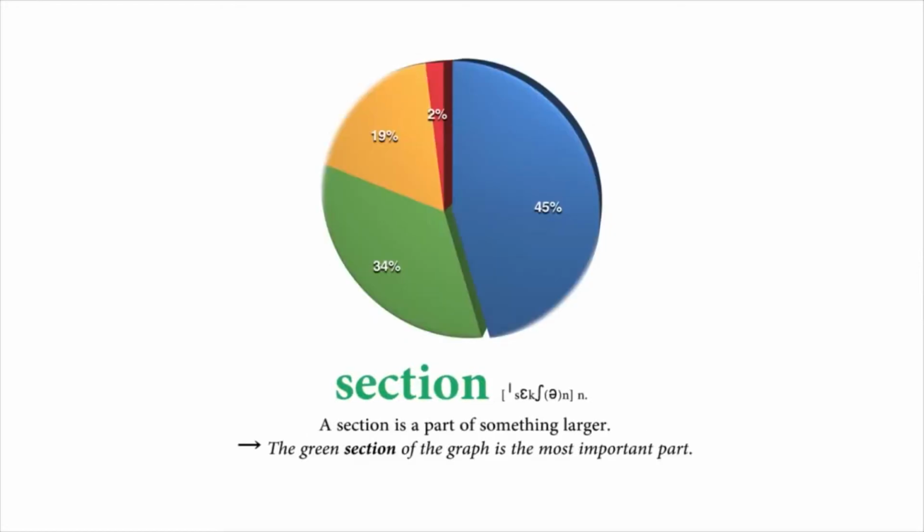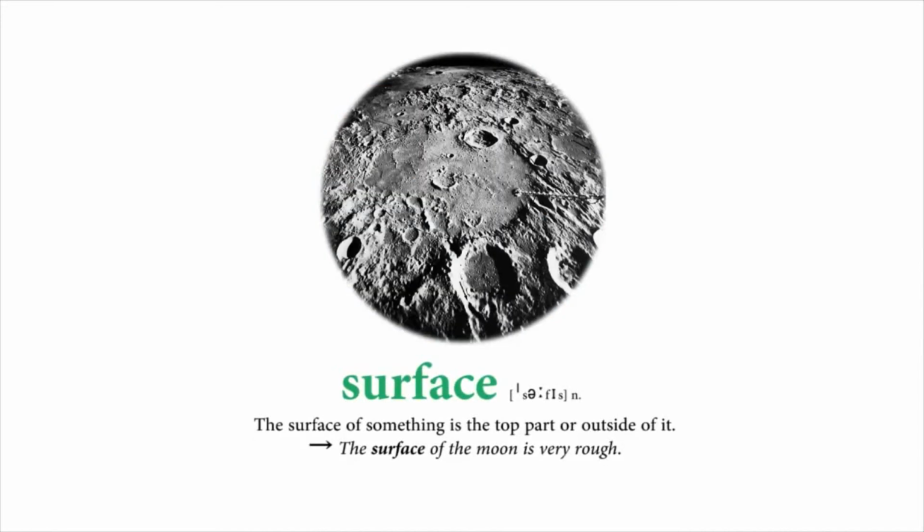Section. A section is a part of something larger. The green section of the graph is the most important part. Surface. The surface of something is the top part or outside of it. The surface of the moon is very rough.